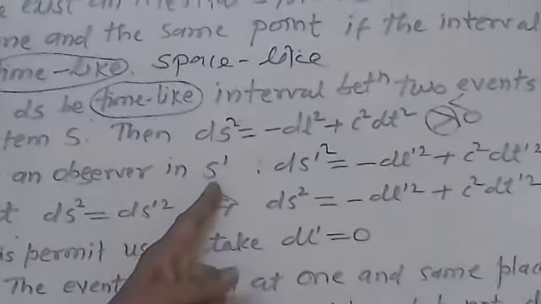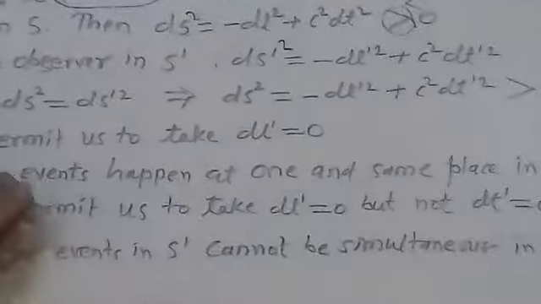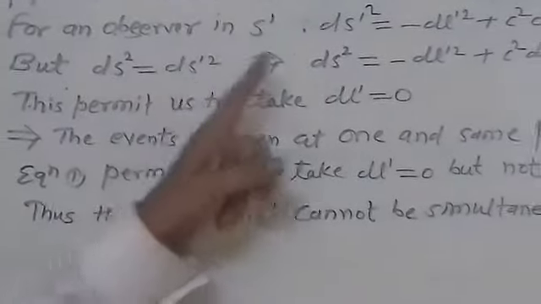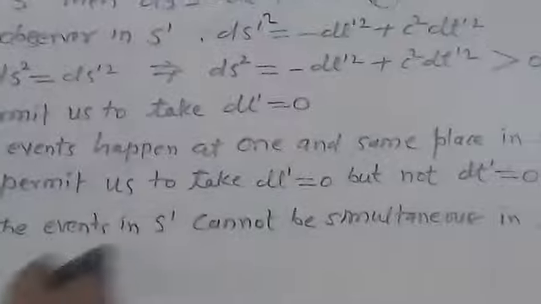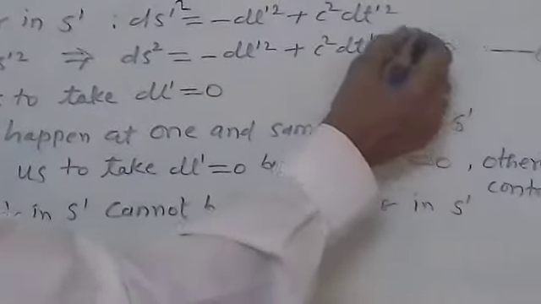For an observer in S', ds'² is again of the same type, and therefore ds² equal to ds'² implies that ds² is now less than 0.